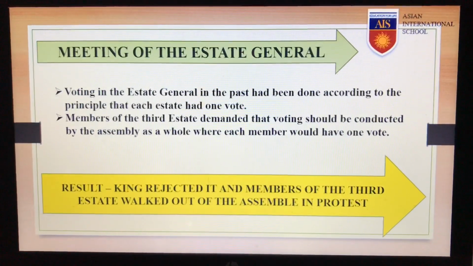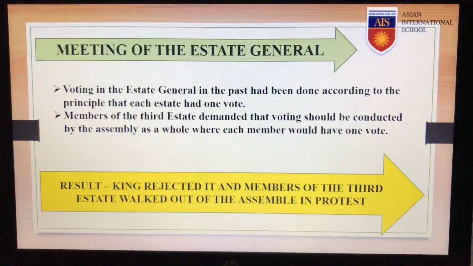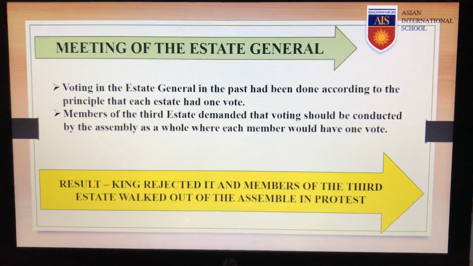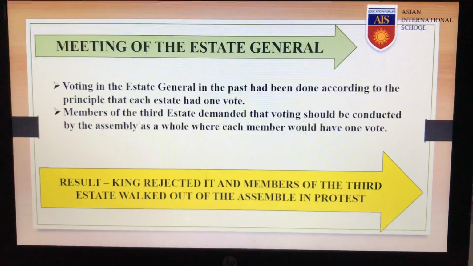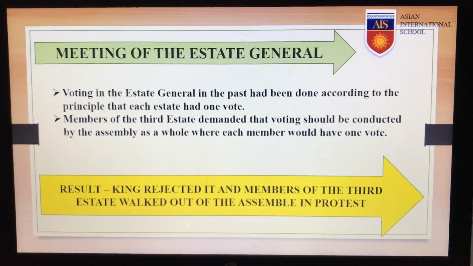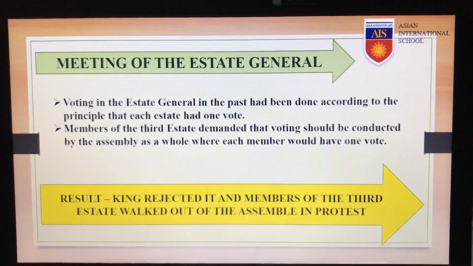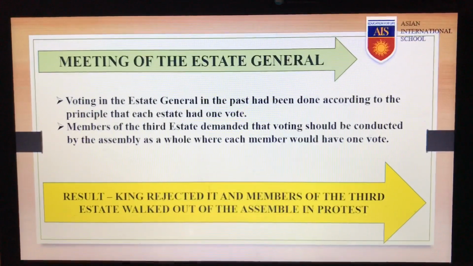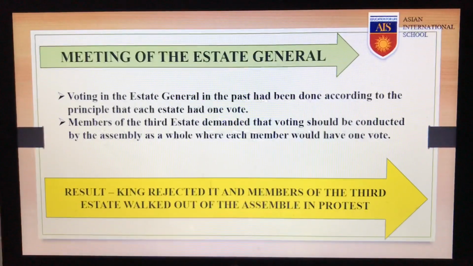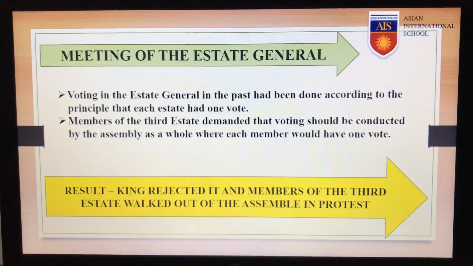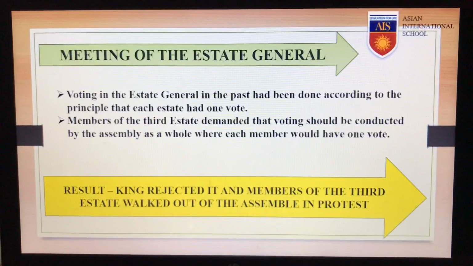Earlier, in France, the voting in the Estates General had been done according to the principle that each estate had one vote. But this time too, Louis XVI was determined to have the same practice. But members of the third estate demanded that voting should be conducted by the assembly as a whole, where each member could have one vote. This was one of the democratic principles which was put forward by Rousseau in his book The Social Contract.